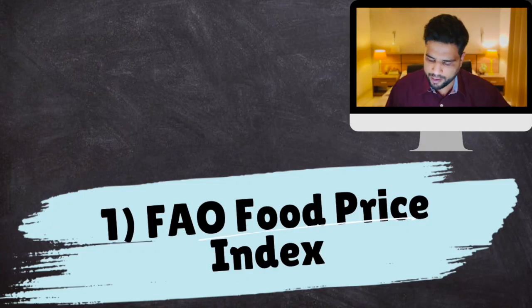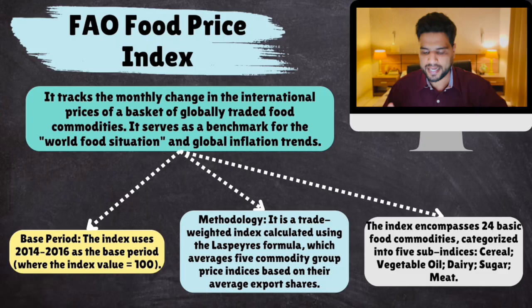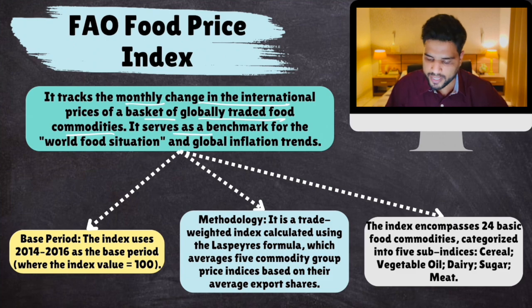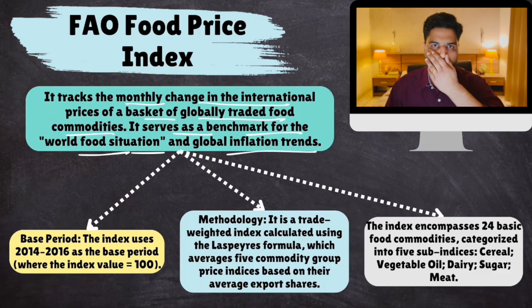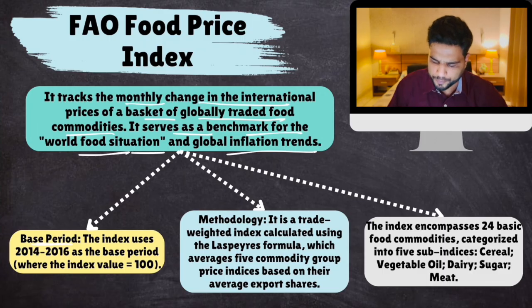Then, the FAO Food Price Index. What is this index? It tracks the monthly change in international prices of a basket of globally traded food commodities. It serves as a benchmark for the world food situation and global inflation trends. Now, every price index has a base year. The index uses 2014-16 as the base period.